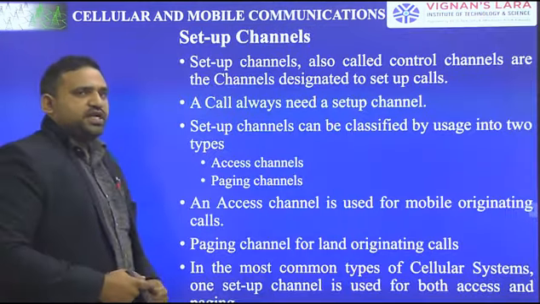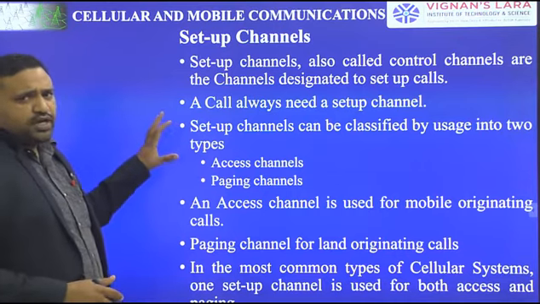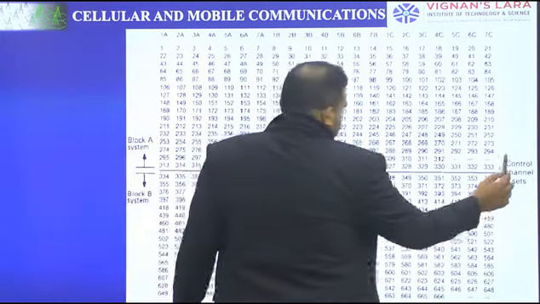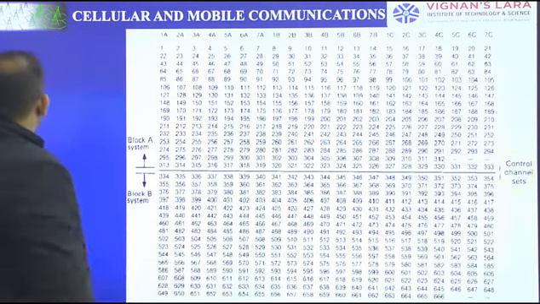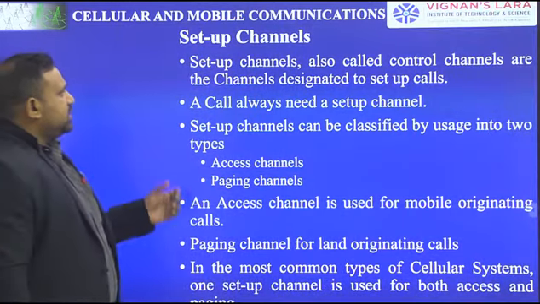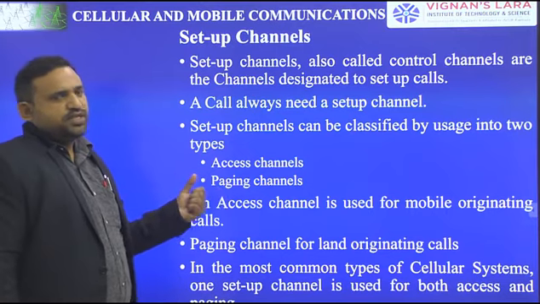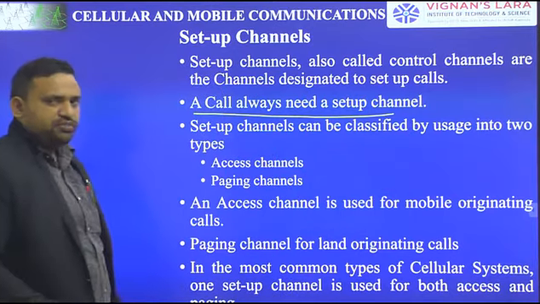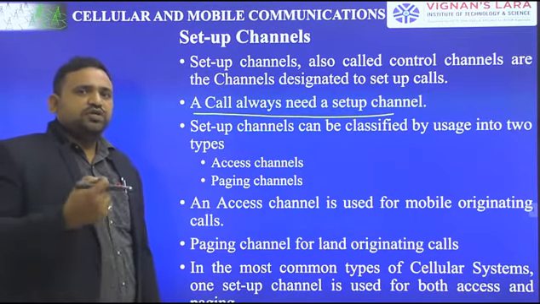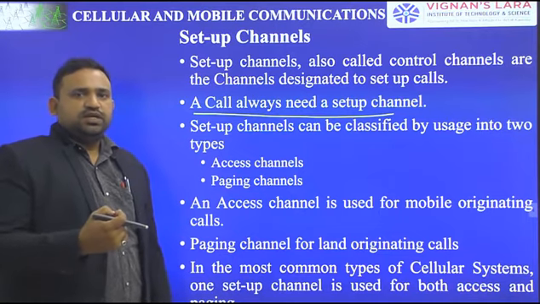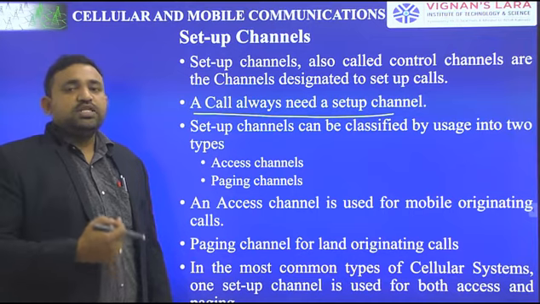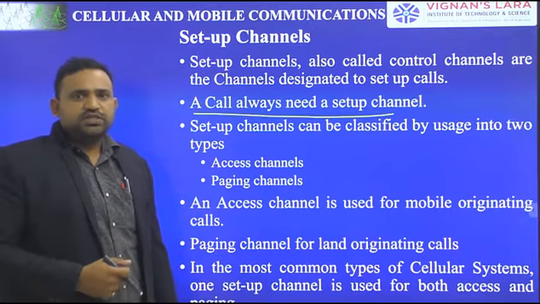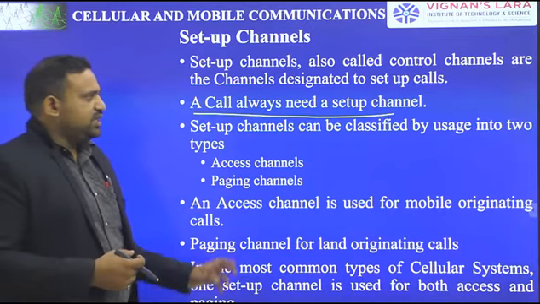Next, coming to the main topic, setup channels, which are also called control channels. In the figure we have already mentioned that the setup channels are nothing but the control channel sets. So these are all the control channels, with some designated setup channels, and a call always needs a setup channel. Means you switch off the phone and then switch on the phone. When you switch on the phone, the mobile antenna searches for a better, strong signal. That strong signal is given by the setup channel. It first accesses the setup channel only, then the voice channel is allocated for it. So the main thing is the setup channel.